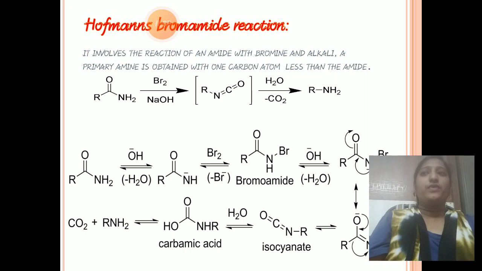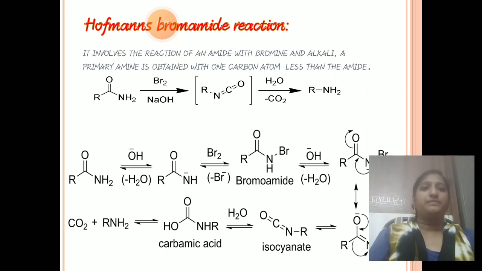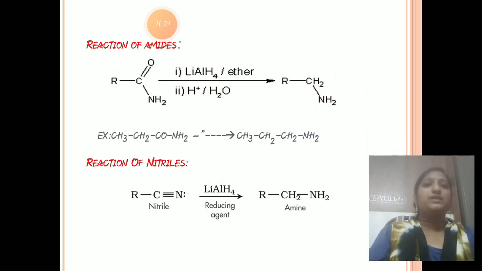And next, some reactions of amides and reactions of nitriles. Some amides and nitriles also give amines by this method. So see here, reactions of amides. We can take an amide on reduction in presence of lithium aluminium hydride, LiAlH4, in ether.